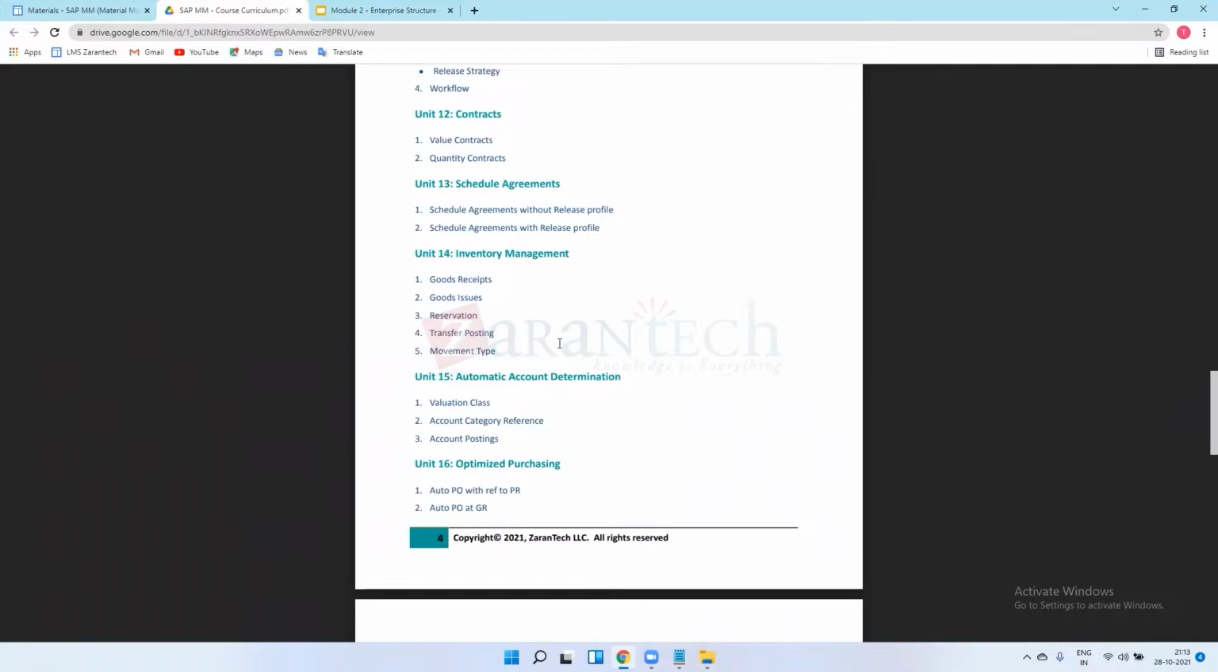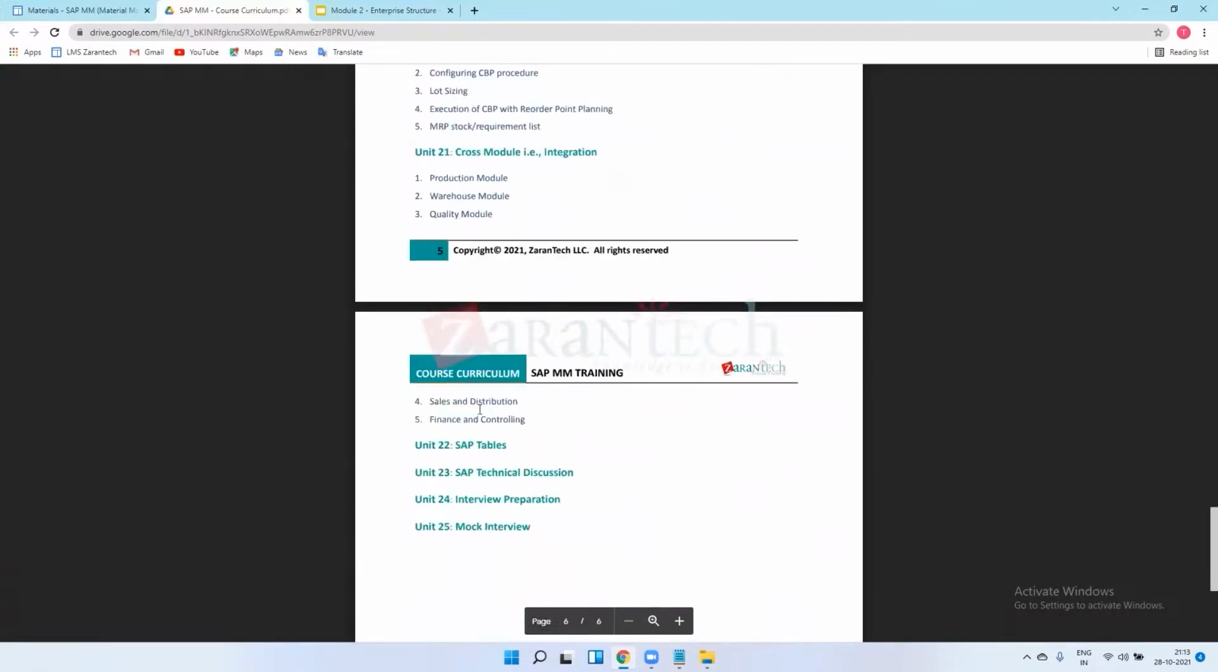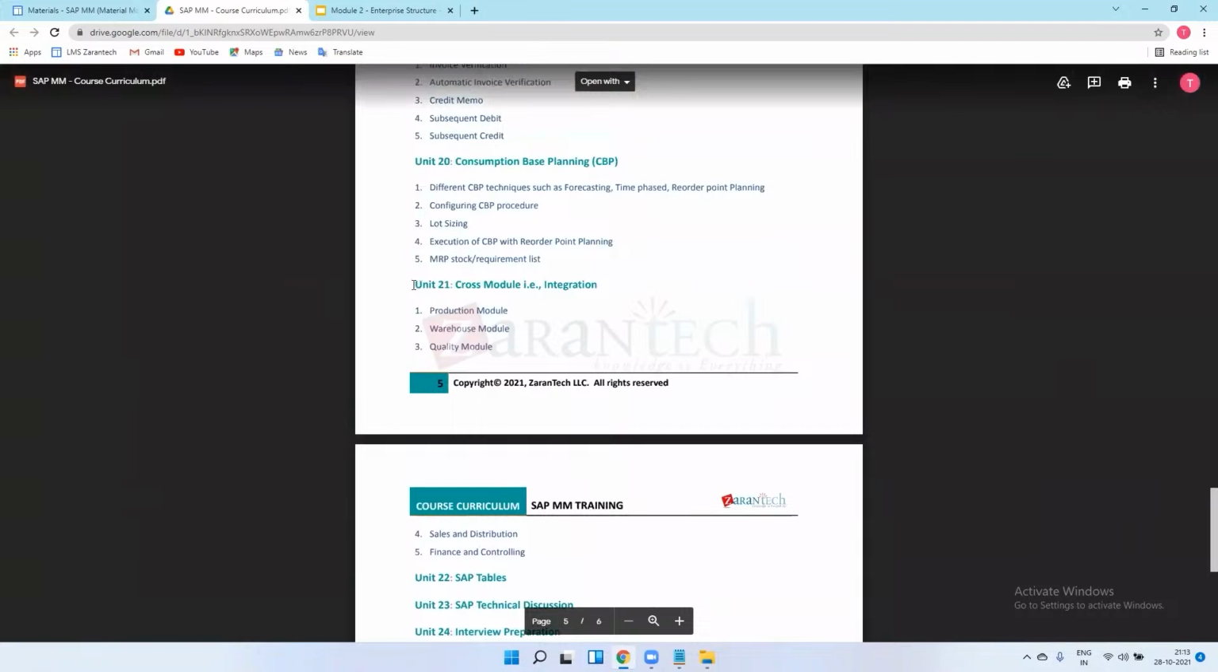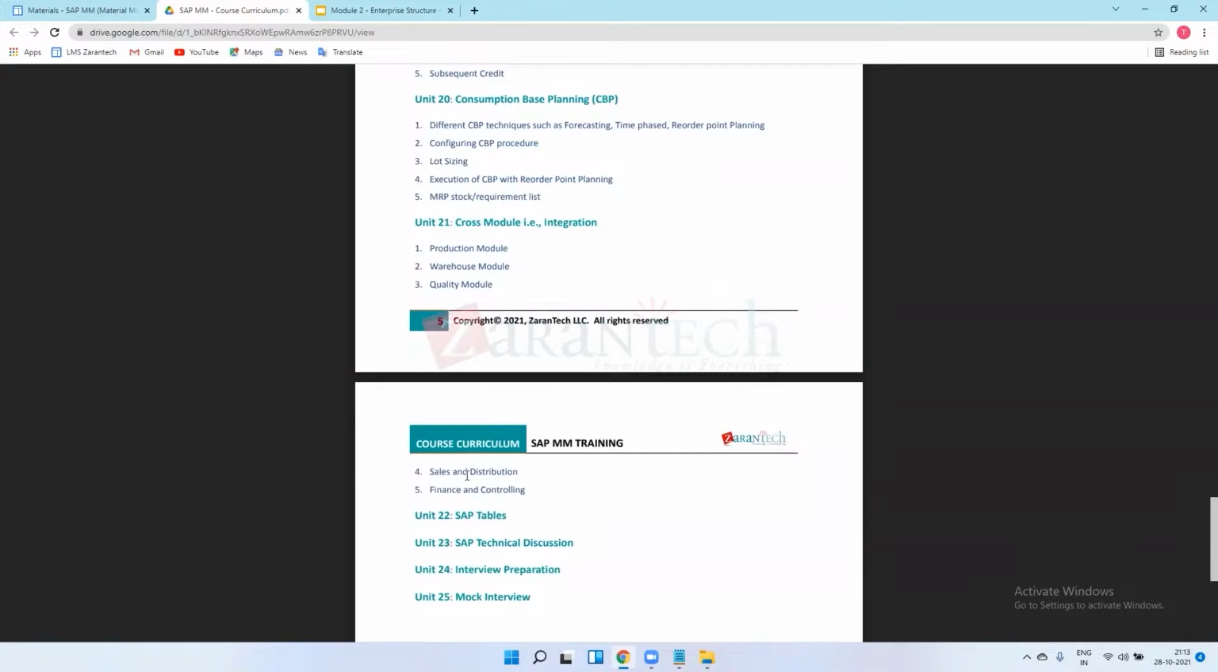In MM training, we just provide training for the account determination, meaning MM-FI integration, and there will be a separate chapter. I will show you this one, the last chapter. How MM is integrated with the production model, meaning the PM model. How MM is integrated with the WM model. How MM is integrated with the SD and FI model.